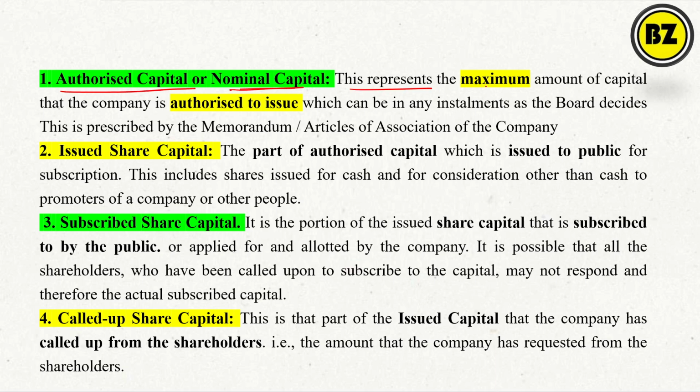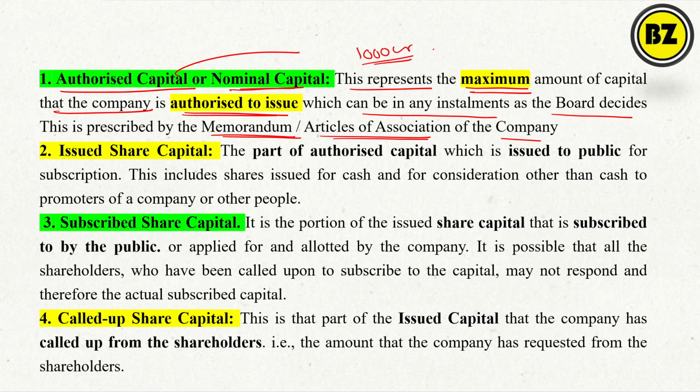Simply, this represents the maximum amount of capital that the company is authorized to issue, which can be in installments or as the board decides. This is prescribed in the memorandum of association or articles of association of the company. So authorized capital means, in the company's MOA or AOA, it is stated that up to 1000 crore of capital you can raise. That means the maximum amount that you are authorized to issue. That is the authorized capital or nominal capital.